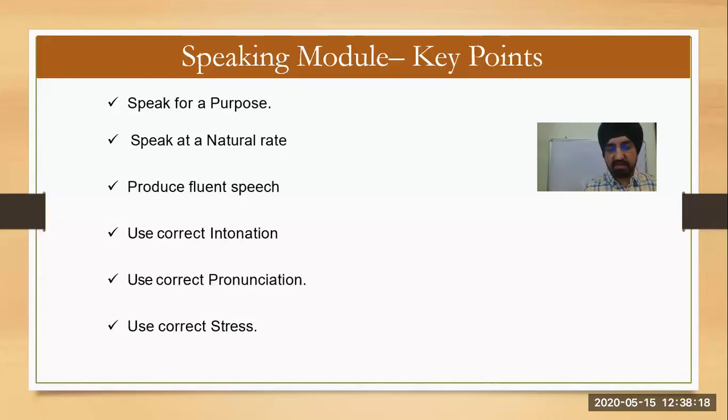In the end, when a full stop is coming, suppose a full stop has come, you have to take a little bit longer pause, and if there is a comma you will take a small pause. Correct pronunciation, you have to pronounce words correctly. We'll understand how to do that. Use correct stress, so we'll put stress on some meaningful words, not on all the words.